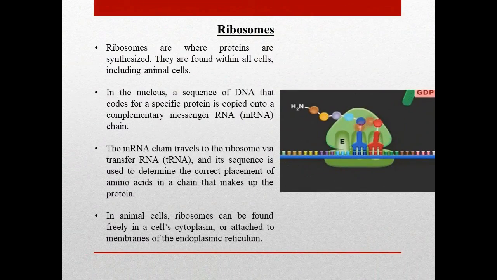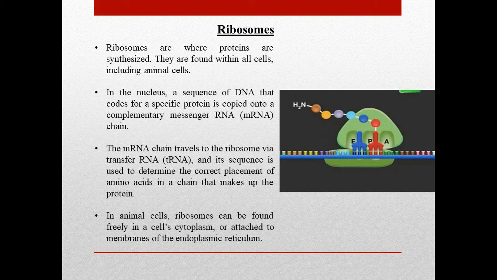Now, what is the meaning of ribosomes? Ribosomes are where proteins are synthesized. They are found within all cells, including animal cells. In the nucleus, a sequence of DNA that codes for a specific protein is copied onto a complementary messenger RNA chain.